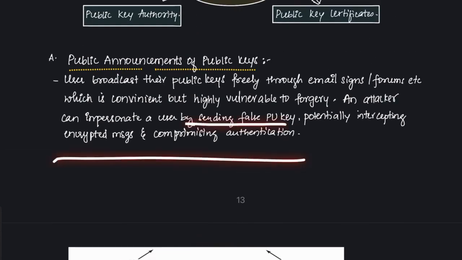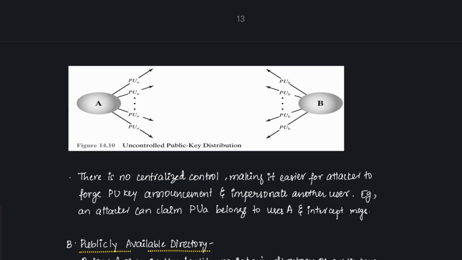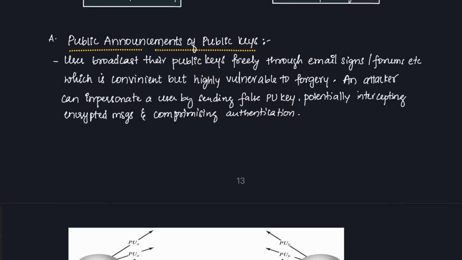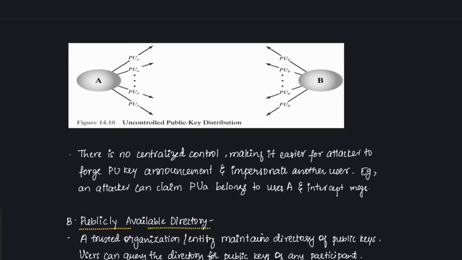By sending a false public key, the attacker can potentially intercept encrypted messages and compromise the authentication aspect. There is no centralized control, making it easier for an attacker to forge a public key announcement and impersonate another user. For example, an attacker can claim to be PUA, the public key A belonging to user A, and intercept the messages which have to go to user A. So this was about public announcement of public keys.